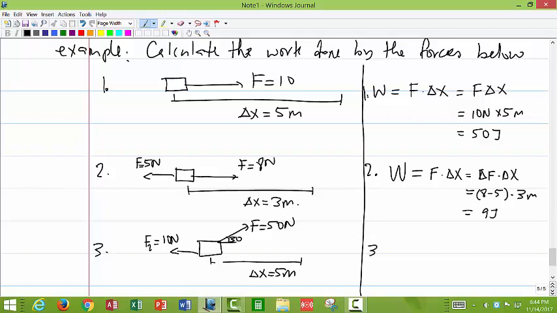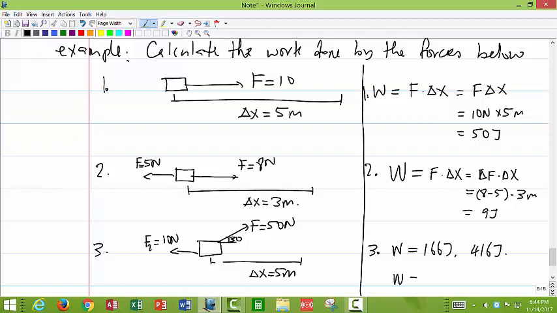Okay, and then number 3, what is the work done? 160. 166. And another person got what? 416. We have 416. Okay, so let's take a look.